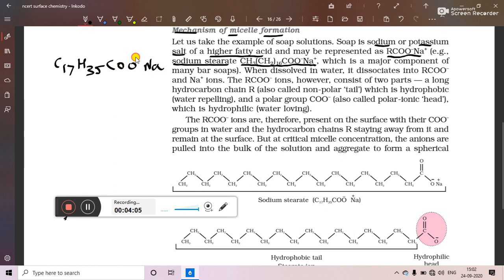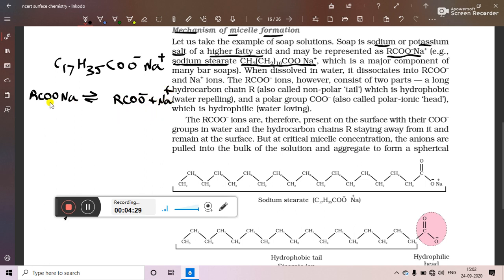And here there is an ionic bond between the carboxylate ion and sodium ion, which is a major component of many bar soaps. When dissolved in water, it dissociates into RCOO minus and Na plus.